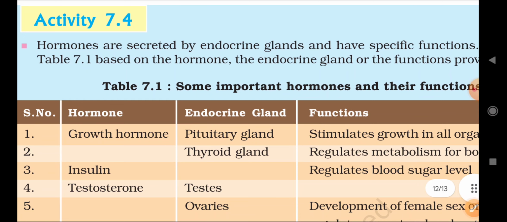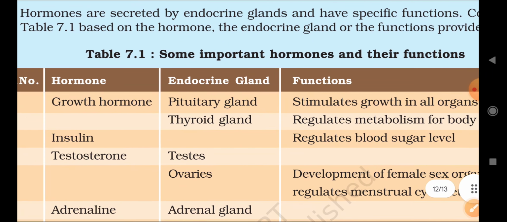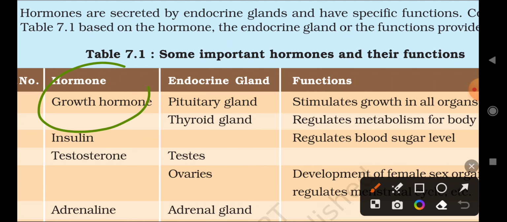Okay, so this is activity 7 given here. Which hormones are secreted by the endocrine glands and their functions are given here. Growth hormone is secreted by which gland? Pituitary gland. Remember that, very important. You have to remember which gland secretes which hormone and what their functions are. They may be asked in your annual exam for 1 mark.